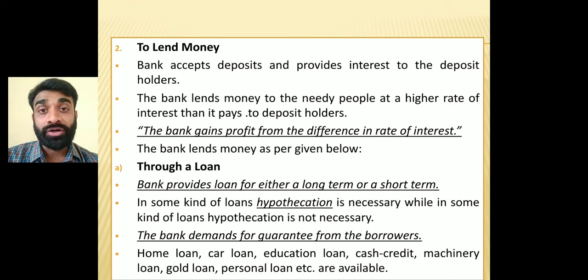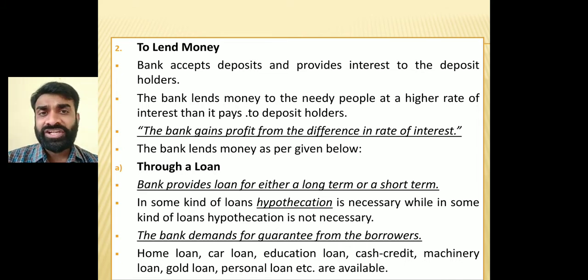Suppose I am taking a home loan of 20 lakh rupees. Then my house will be mortgaged, and the original documents will stay with the bank. If I am not able to repay the amount, the bank is going to sell my house and recover whatever is left in the loan, and if anything is left, they give it to me, otherwise no. So everything that needs collateral is guaranteed by the bank.